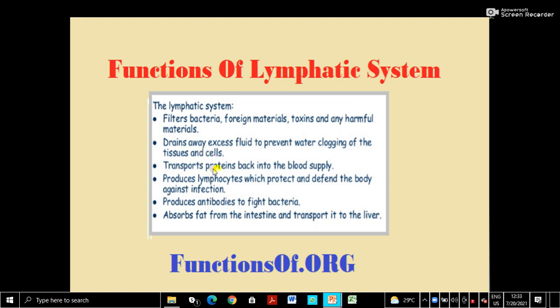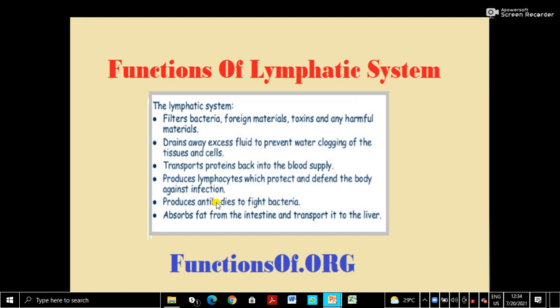It transports proteins back into the blood supply and produces lymphocytes. Lymphocytes are a kind of white blood cell which protect and defend the body against infection. As I told you, this is part of the immune system. Then it produces antibodies to fight bacteria.